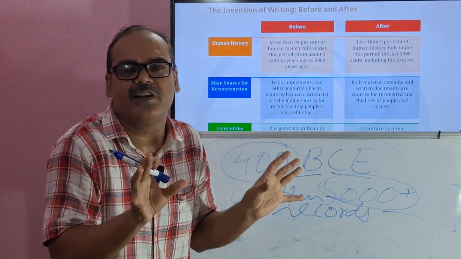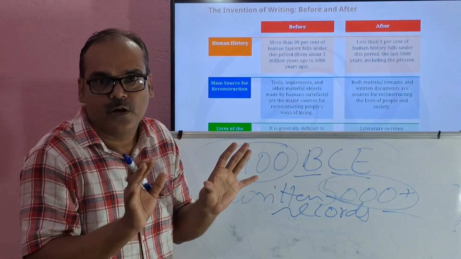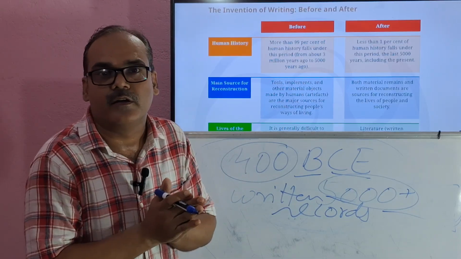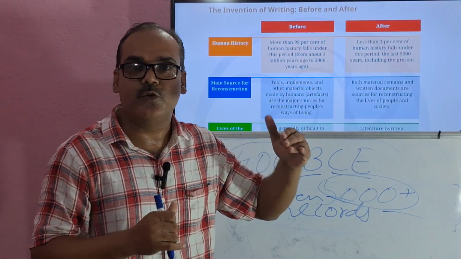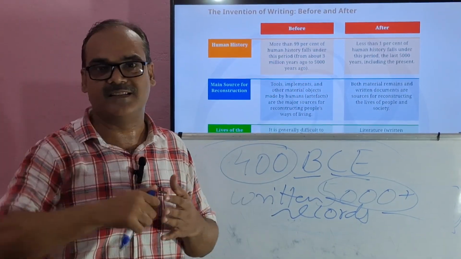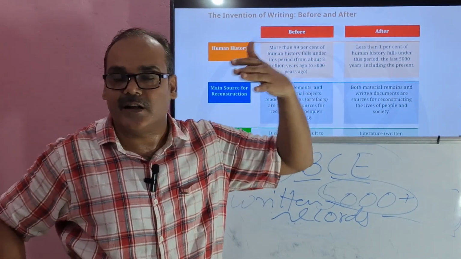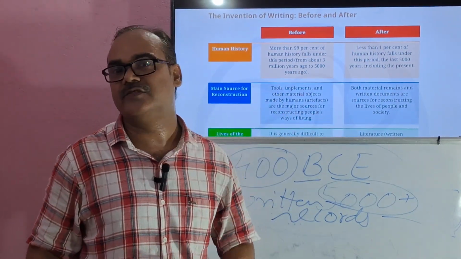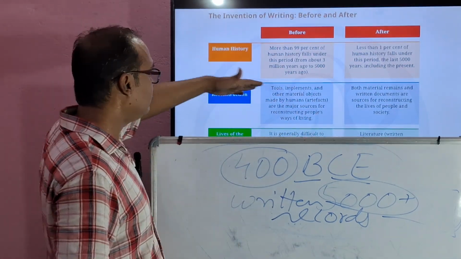Whatever they understood, they wrote it. And slowly, when they saw more objects or artifacts from other places, they tried to reconnect them, and they built a story of how the early humans used these tools or artifacts.